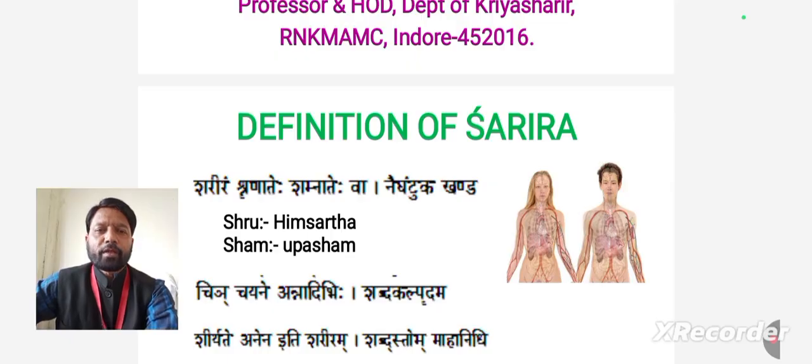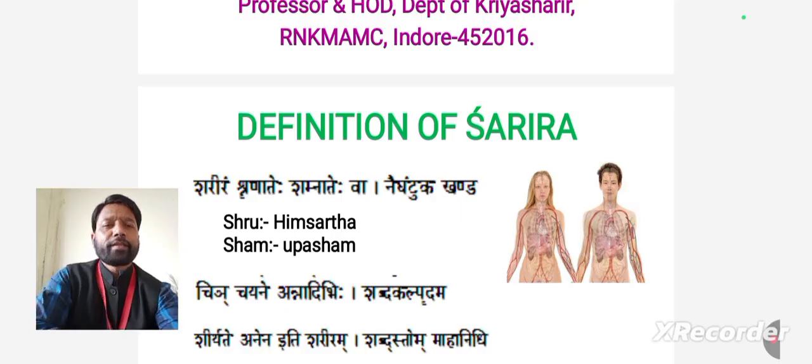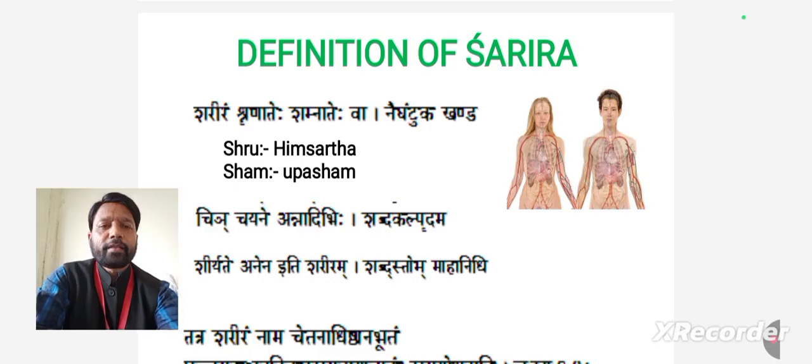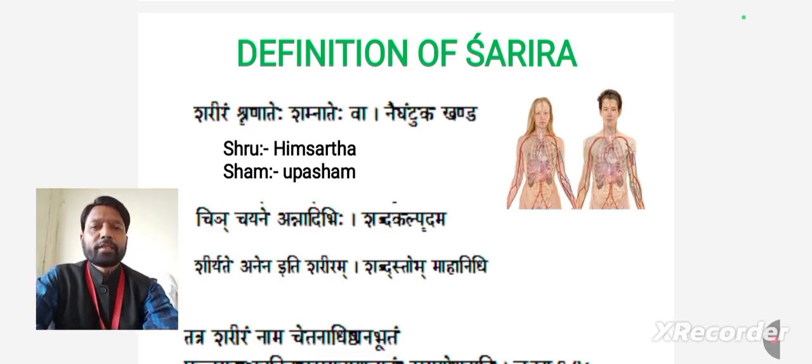So Chayani Anna Devi is another definition. It means whatever food we are taking will get digested, and after digestion it will be utilized in three ways: first, to obtain energy; second, for the healing procedure; and third, for growth of particular things. In three ways, whatever food we are taking will be helpful. Second, Shriyate Ananyati Sharanam, it is similar to Hinsartham. Shriyate Tat Sharinam, this is like that.